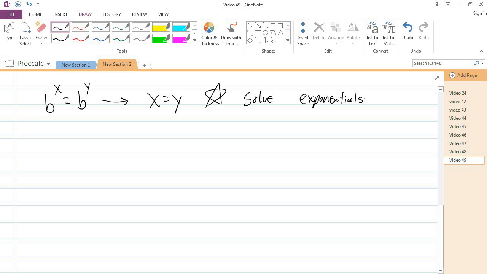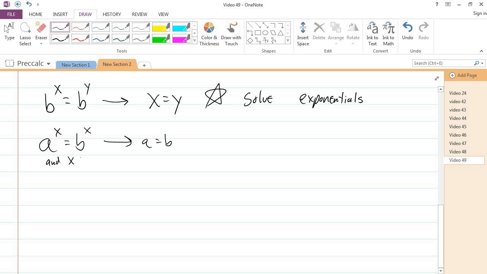Another variation on this theme is that if I have a number raised to some power equals a different number raised to that same power, this is only true if those two numbers are the same.